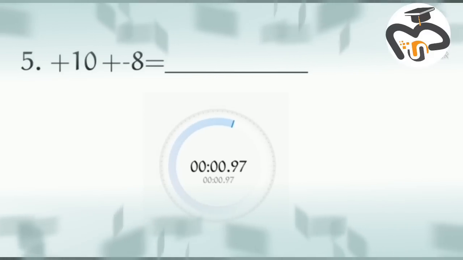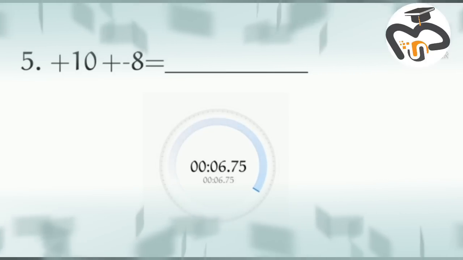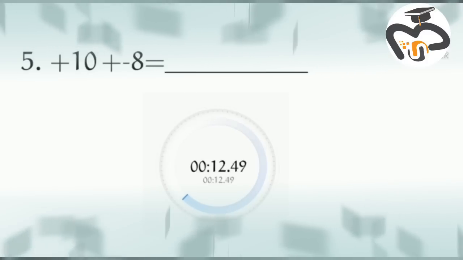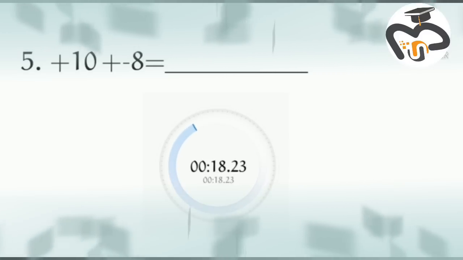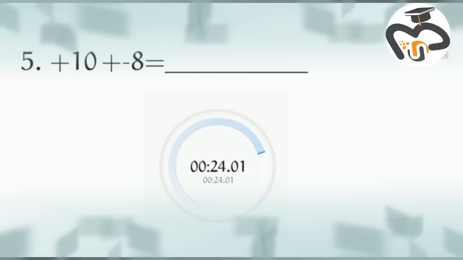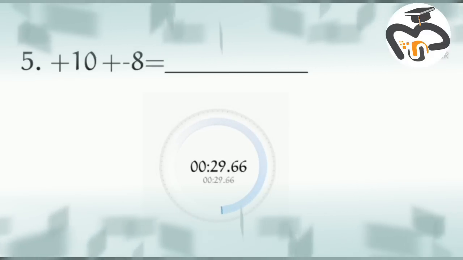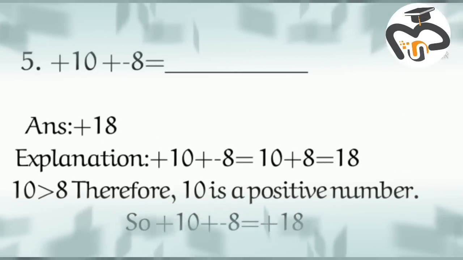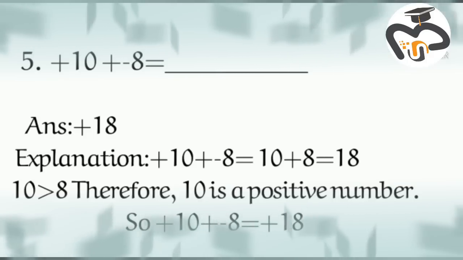5. Positive 10 plus negative 8 is equal to dash. Answer 8. Explanation. Positive 10 plus negative 8 is equal to 10 minus 8, which is 2. 10 is greater than 8, therefore the answer is a positive number.